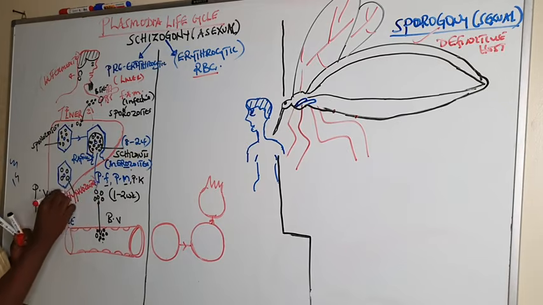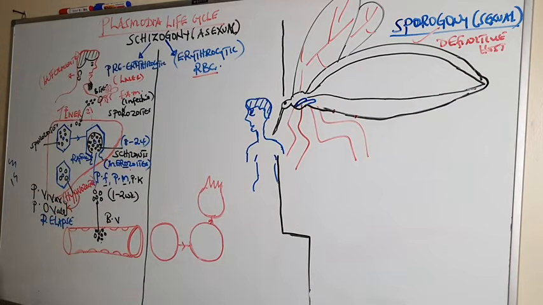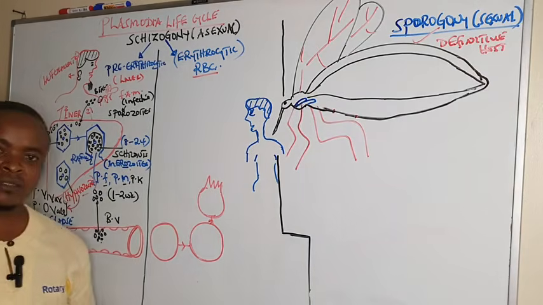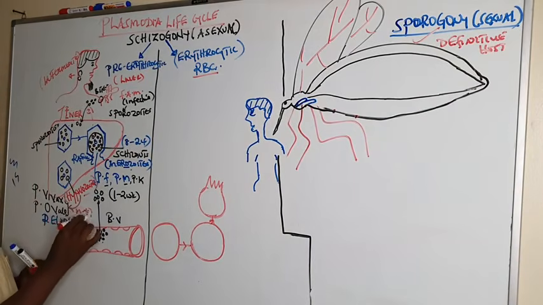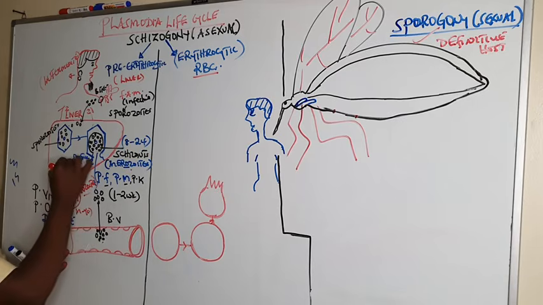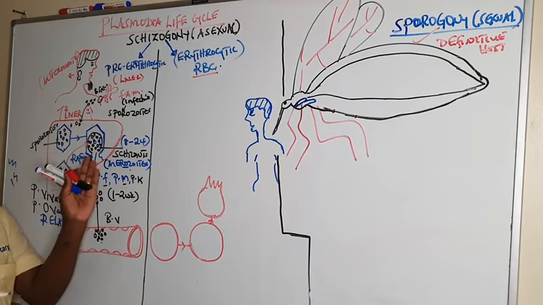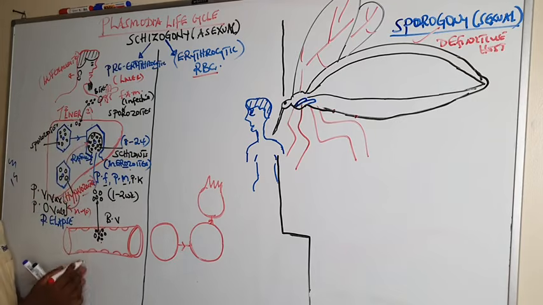So hypnozoites are the dormant stage seen only in Plasmodium vivax and Plasmodium ovale. These dormant stages, the hypnozoites, can take between months to years, and later they can be activated to form schizonts containing merozoites, and when they mature, they rupture, releasing merozoites into the bloodstream.